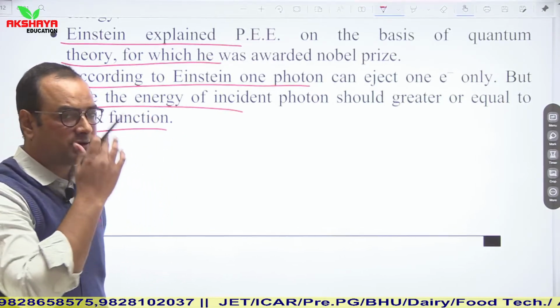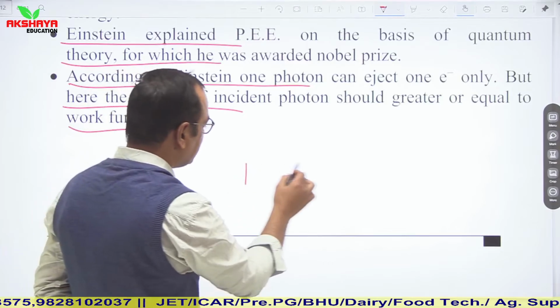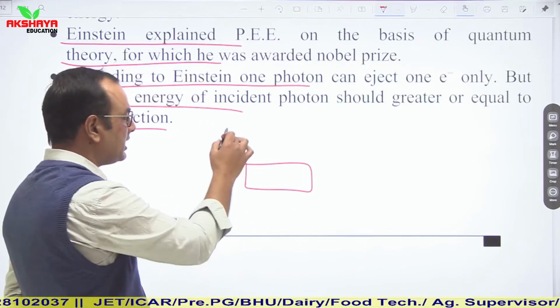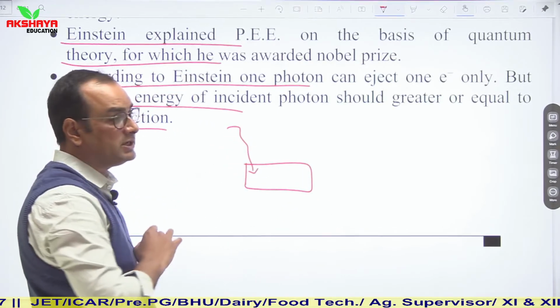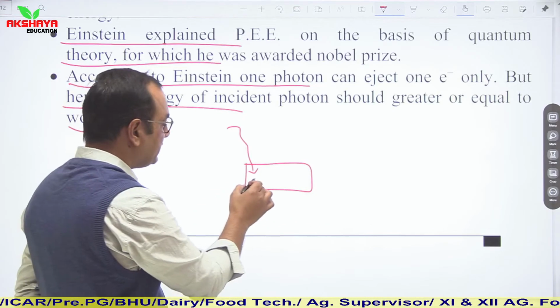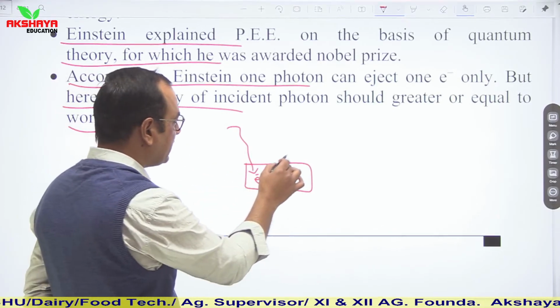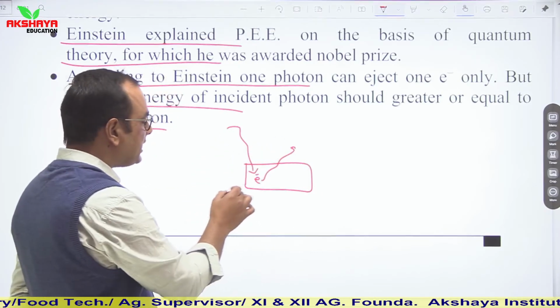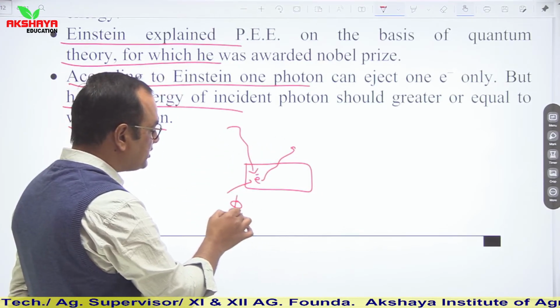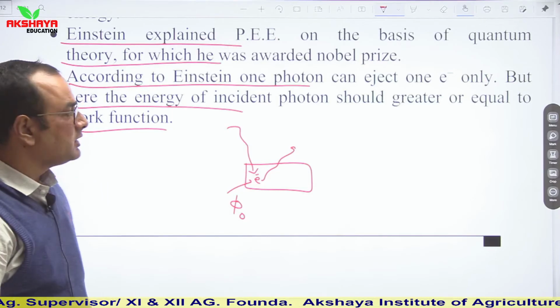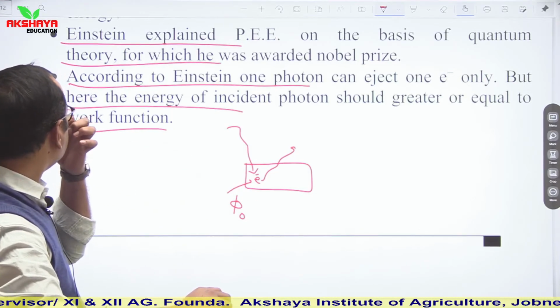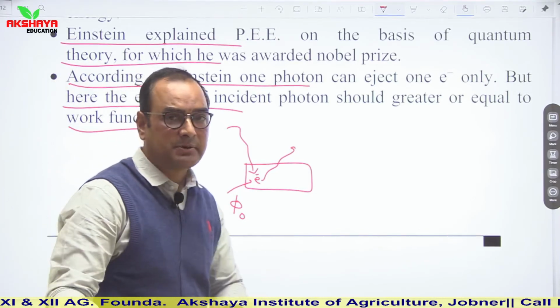It is clearly understood from the concept itself. Let us say this is any metallic surface, and when light of a particular frequency is incident on this metallic surface, then one photon of energy equal to the work function can emit one electron only. The condition is that its energy should be at least equal to the work function. So students, this is the general concept of Einstein's explanation.